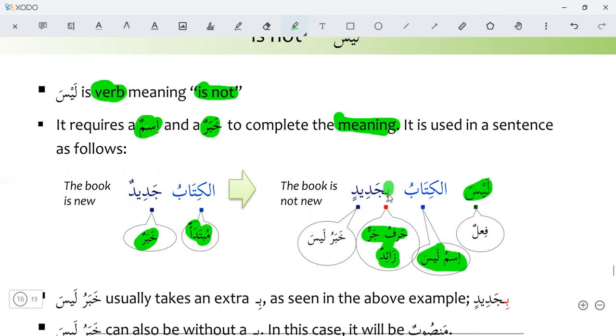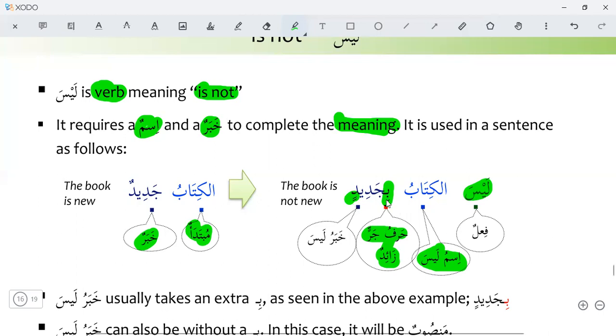Without this bi, it will be laisal kitabu jadidan. What does laisa do? Laisa makes the khabar mansub. The khabar will be mansub if we use laisa. But here the khabar is majroor because we are using an extra preposition, harf jar zaid. Because of this preposition bi, the khabar is majroor here.